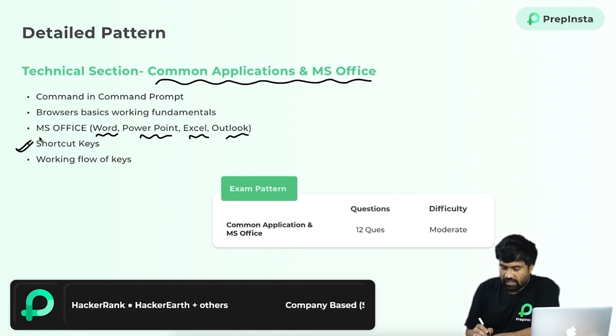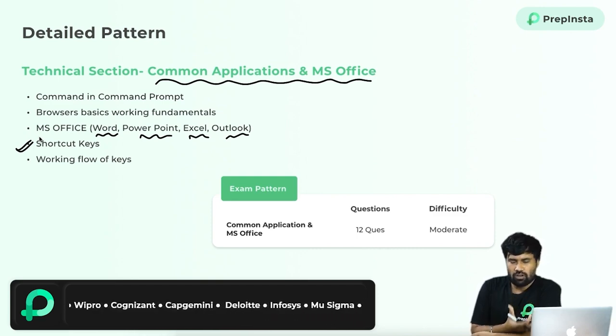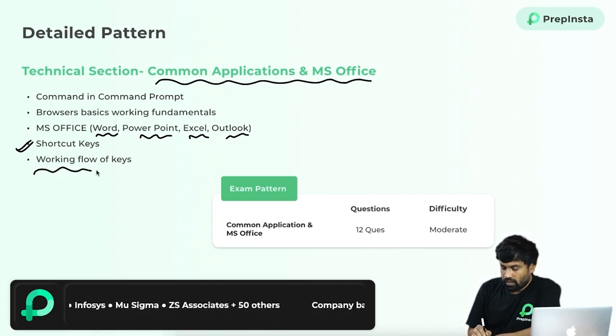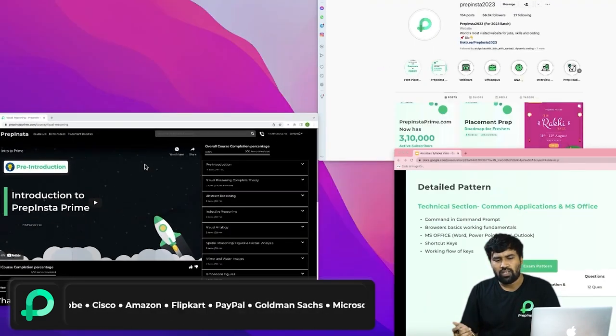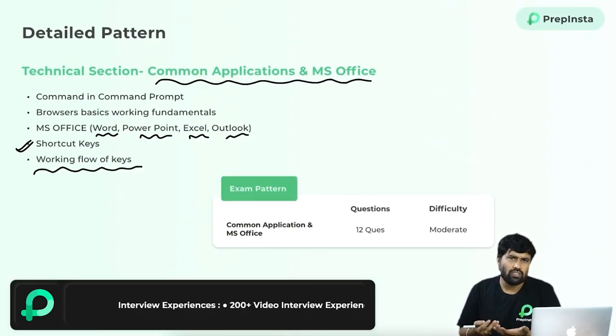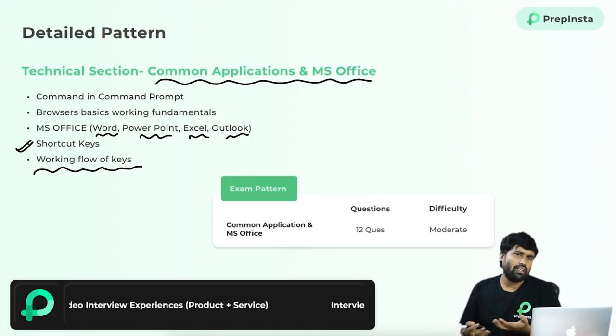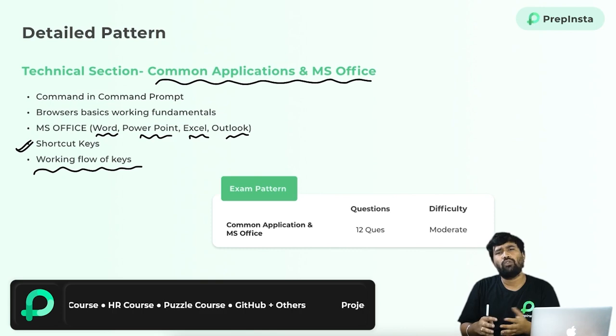And shortcut keys, which are helpful for quick work on the laptop or desktop, and workflow keys. I told you about switching between the keys. Even simply, I am switching between the windows quickly right now. So these are the types of questions they will ask you: to get into the next tab or quickly switch between windows, what shortcut you will use.